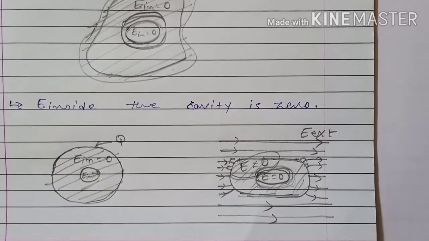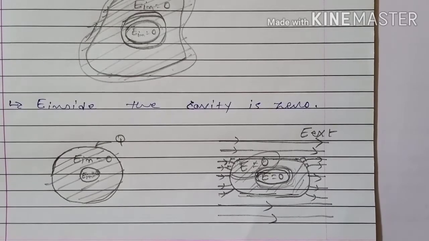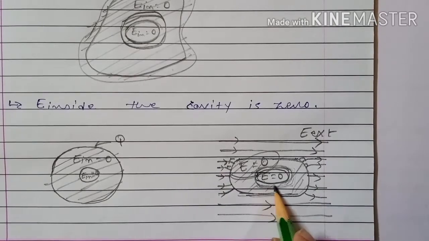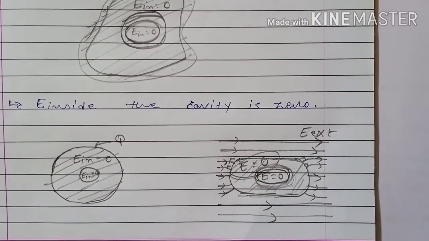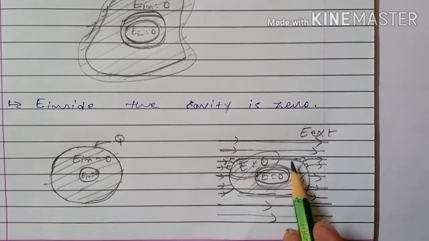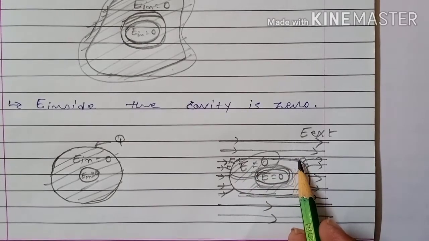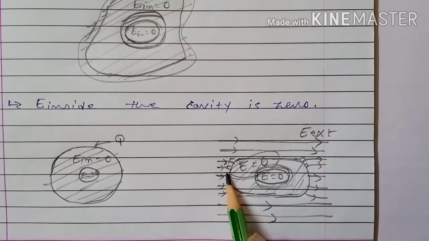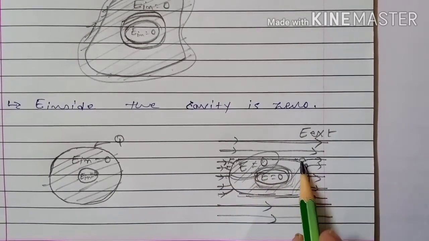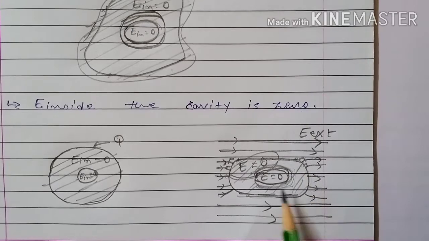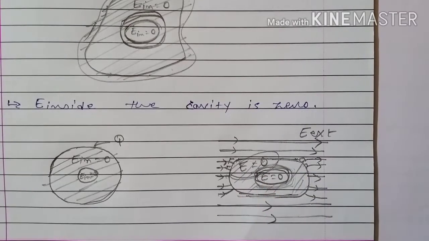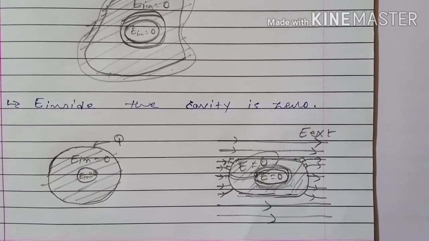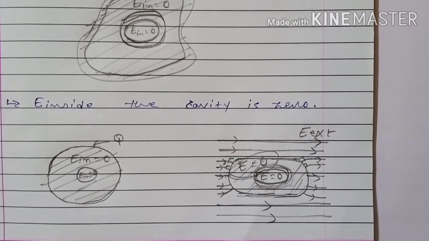During lightning, if there is heavy lightning, if there is a thunderstorm, at that time, due to the external electric field, the free charge carriers, that is electrons, will move in the direction opposite to the electric field. And here, after losing electrons, this will become positively charged. But electric field inside the conductor, it means electric field inside the cavity, will be 0. It means there won't be any effect inside the car.